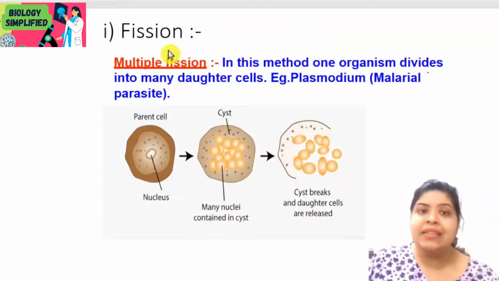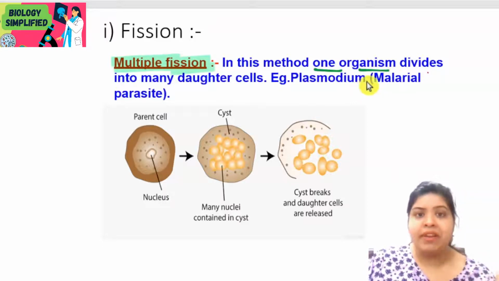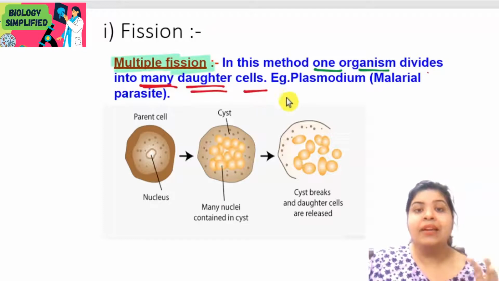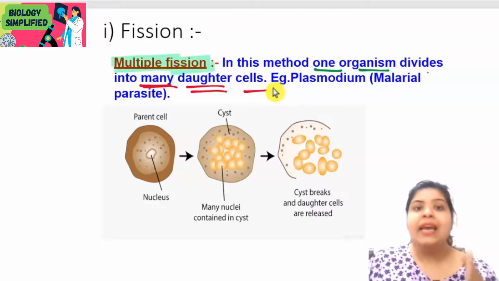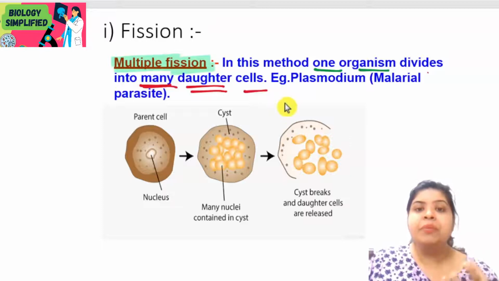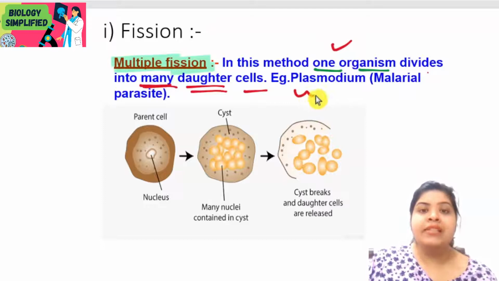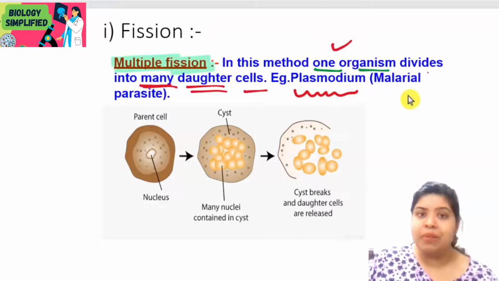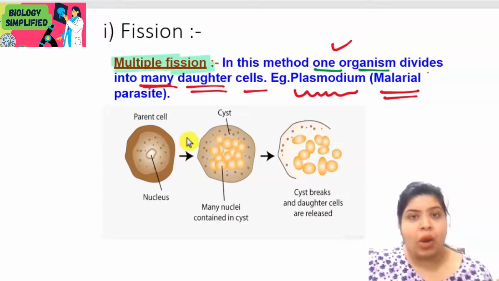Now next is another type of fission, which is multiple fission. Now what happens in multiple fission? In this method, one organism divides and forms many daughter cells. So from a single parent, instead of two daughter cells as in binary fission, here in multiple fission we will have multiple daughter cells. For example, it happens in plasmodium. Plasmodium is a malarial parasite. It causes malaria in human beings, and this is how it divides.